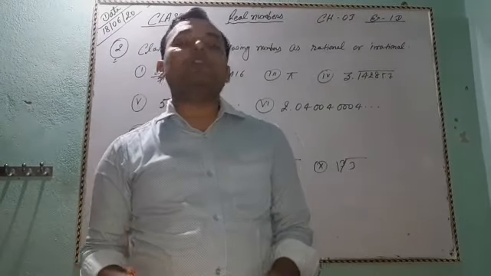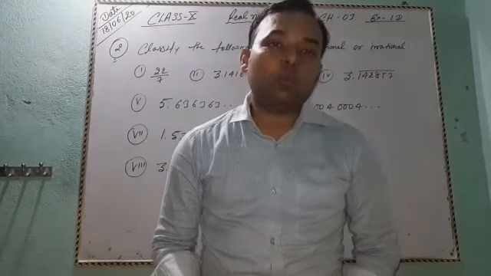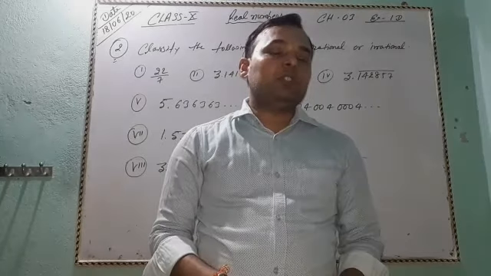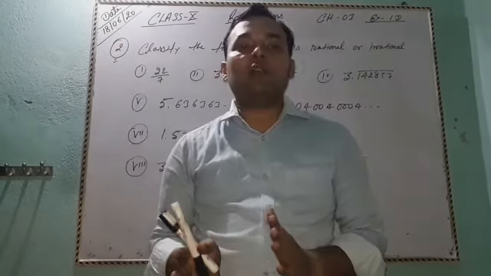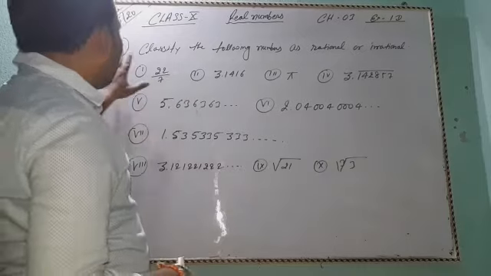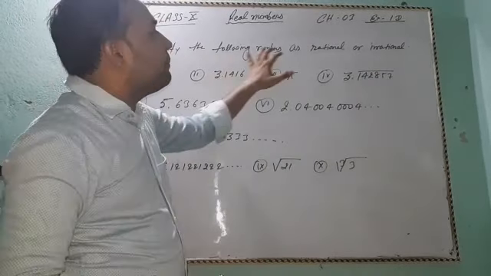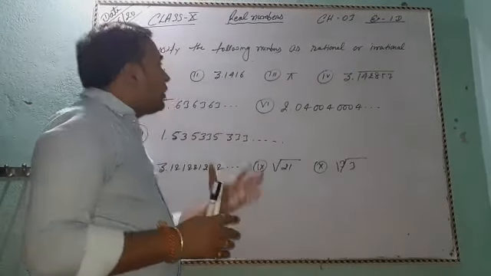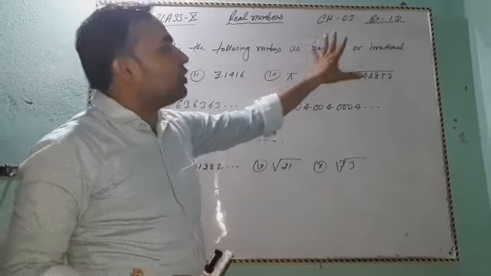Today we are going to discuss some questions of exercise 1D of chapter 1. Chapter is Real Numbers, from the mathematics book of R.S. Agarwal of class 10. Question number 2 of exercise 1D: classify the following numbers as rational or irrational.